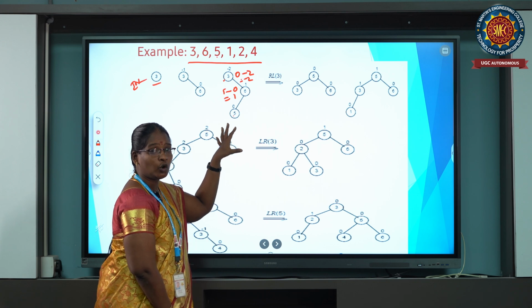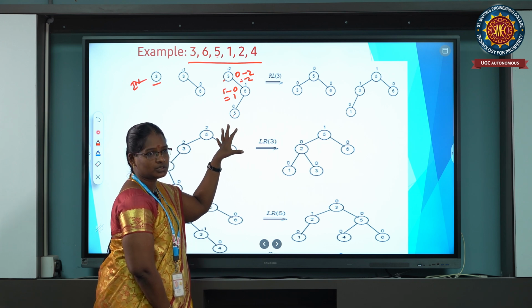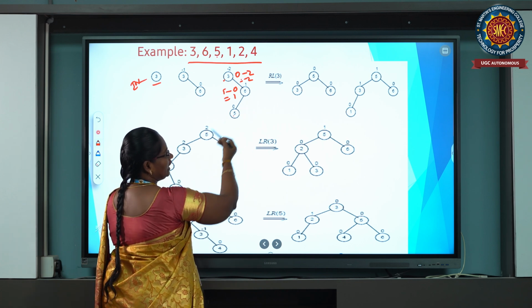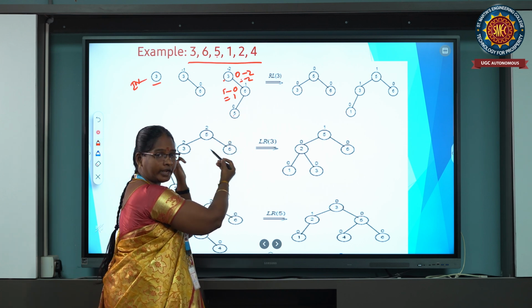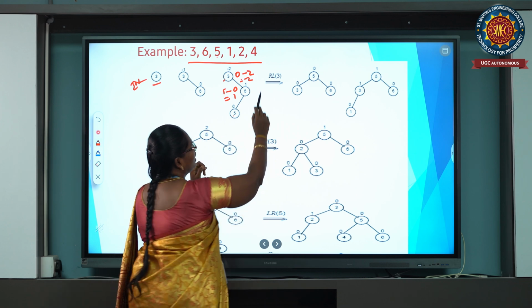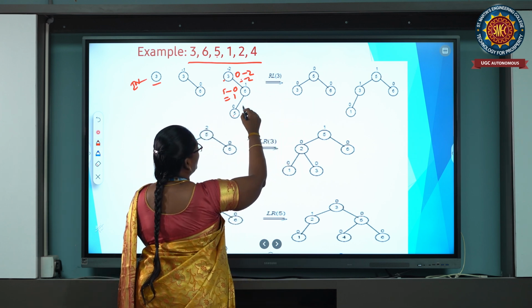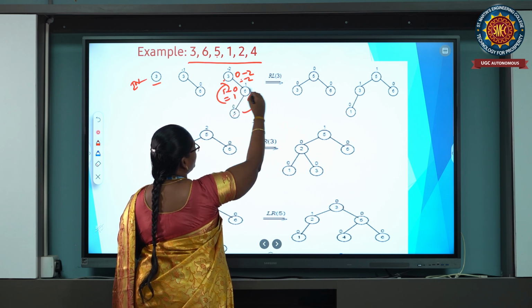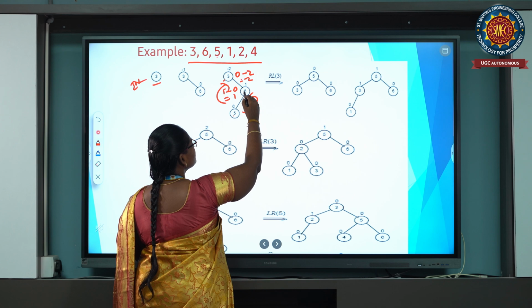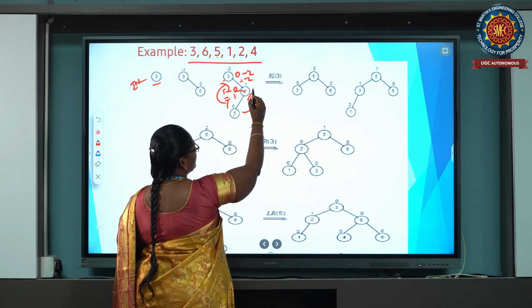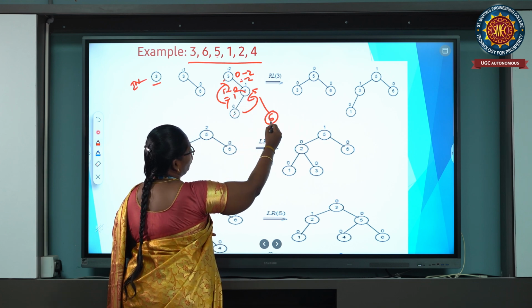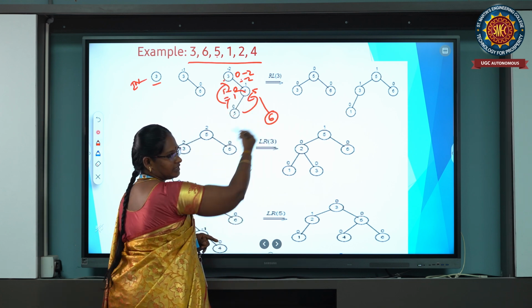So automatically you are going to rotate these trees. How to rotate? The elements are on the left side, so you are going to do right-left rotations. Right-left rotations means you rotate this way and this way. First you rotate this way, which means 5 comes here and 6 comes to this side. So this is the one rotation. The right rotation has completed.